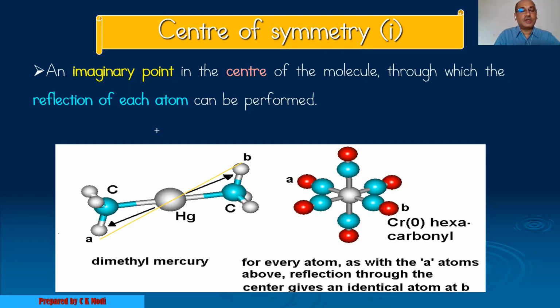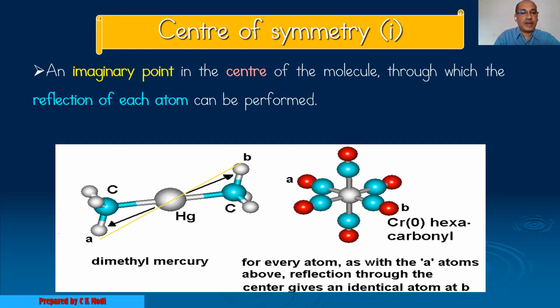So it is nothing but an imaginary point situated in the center of the molecule, around which the reflection of each atom can be performed. After performing the operation, we get the same atom. For example, if I start my journey from point A through the center of the molecule, and on the other side of the center at the same distance I find the same atom, then the molecule has center of symmetry.